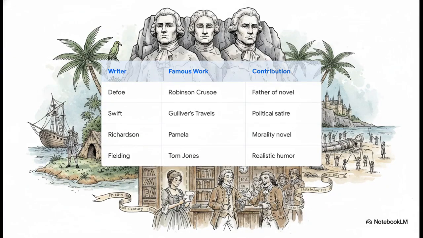This perfect storm paved the way for what is basically the Mount Rushmore of early English novelists. Daniel Defoe gives us Robinson Crusoe and becomes the father of the English novel. Jonathan Swift delivers biting political allegory with Gulliver's Travels. Samuel Richardson writes Pamela, focusing on manners and morality. And Henry Fielding brings realism and humor to the table with Tom Jones. Together, they built the exact framework of long-form fictional storytelling that we still binge-read today.